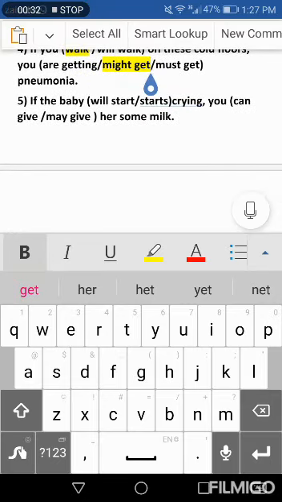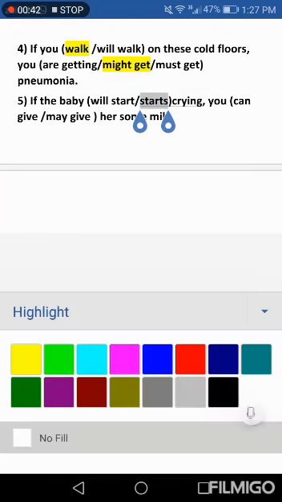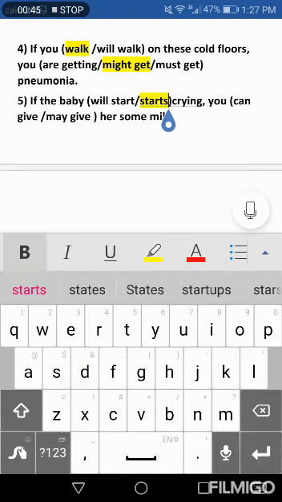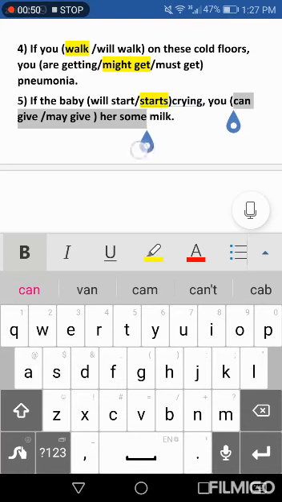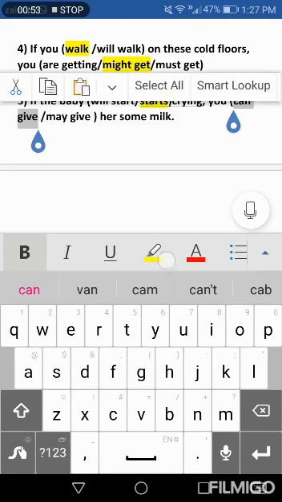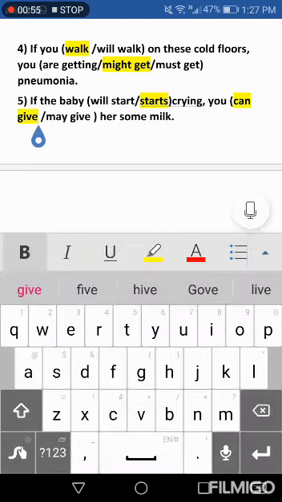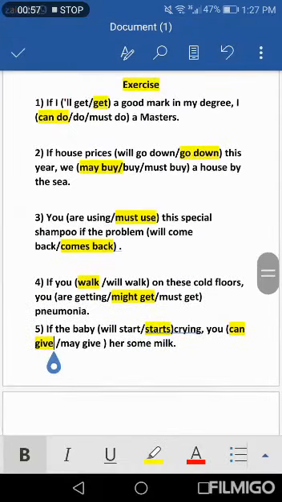Five: If the baby will starts crying, you may give her some milk. If the baby starts, simple present, with s because the subject is she. Crying, you can give, may give. It's possible to do something, so we use can give her some milk.